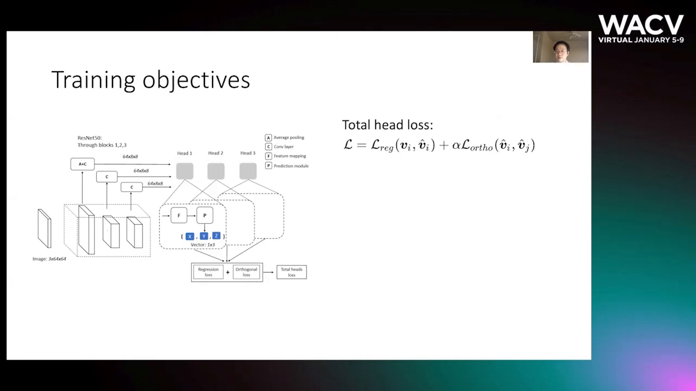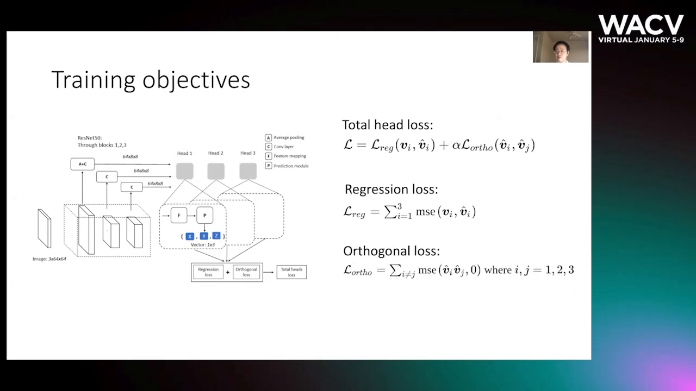Our goal is to optimize the total loss, which is composed of regression and orthogonal loss. Regression loss calculates the mean square error of 3 vectors, and orthogonal loss calculates the cross product of each pair of vectors. This will help balance the errors of all 3 vectors together.